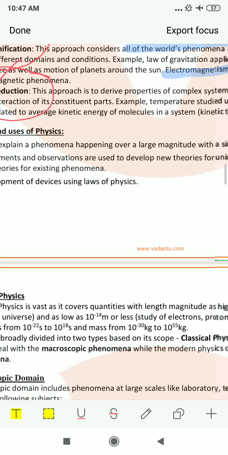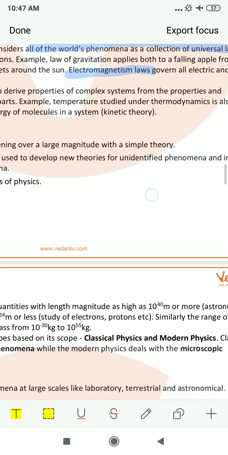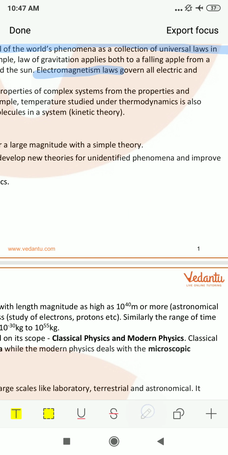For example, temperature is studied under thermodynamics. This word might be new for you. Thermodynamics is a branch of physics which deals with the study of heat.